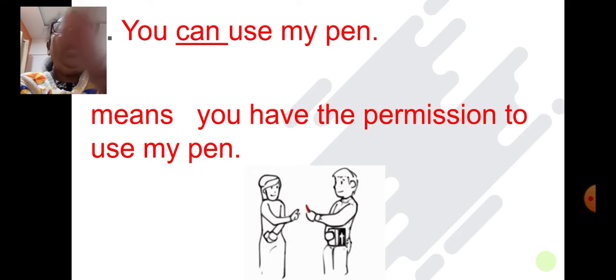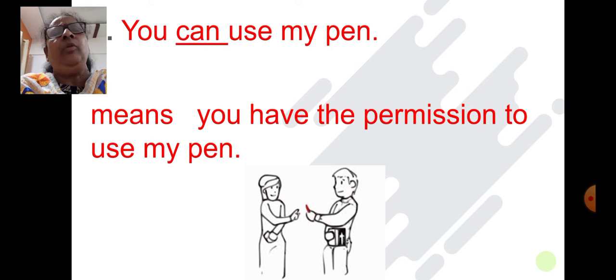What is this man giving this lady? He's giving a pen. Now see here. You can use my pen. Here you use can. Means you have the permission to use my pen.